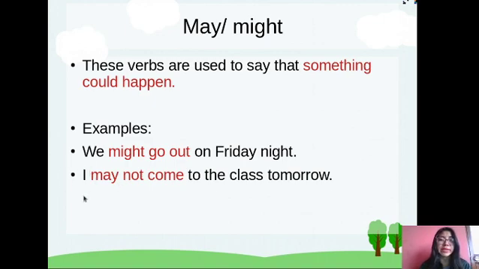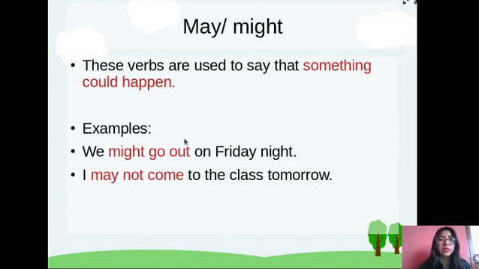Pay attention to the structure. You are going to use the subject, may or might, the word not, which shows the negative form, the verb in base form, and the complement. Okay, pay attention. What is the difference between may and might?